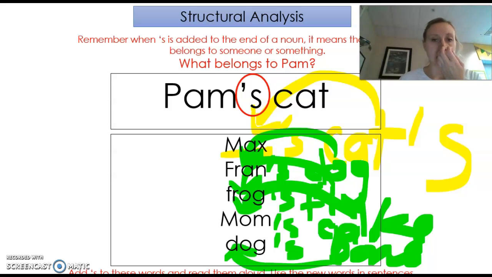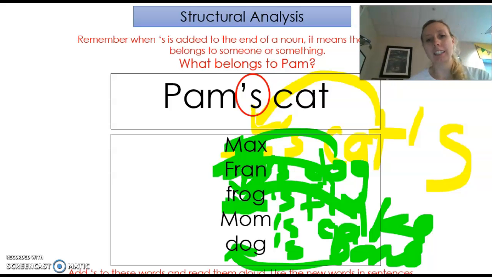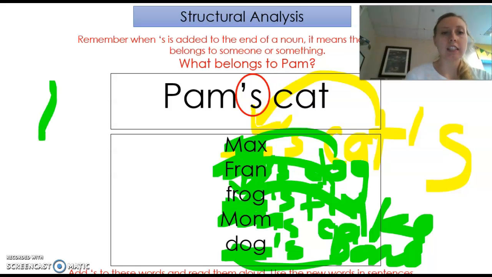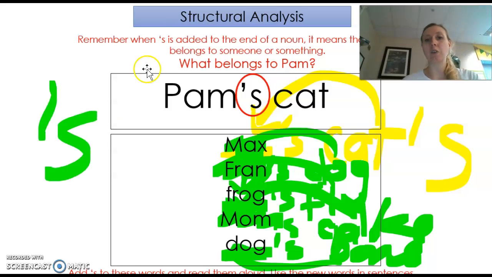Now, the reason we say a noun is it can be a person or someone or something is Max is someone, Fran is someone. Is Frog someone? No, Frog is something. Mom is someone, dog is something. So remember, when we add an apostrophe s, that means it belongs to someone or something.